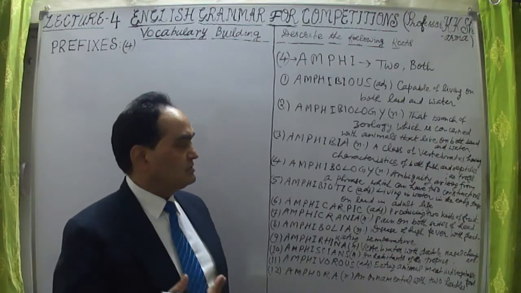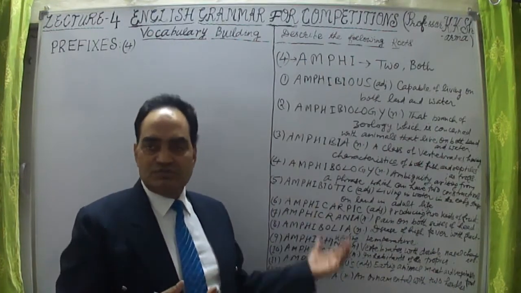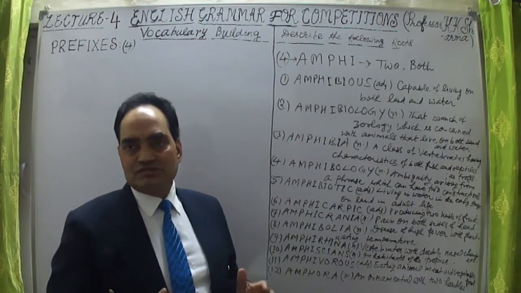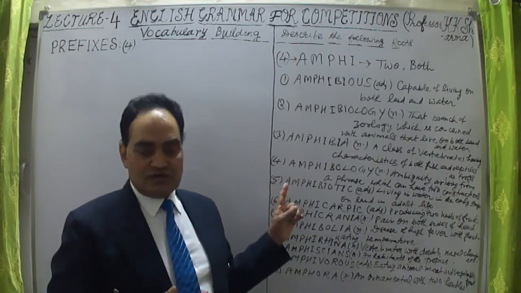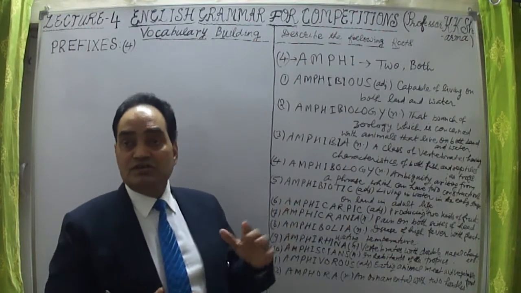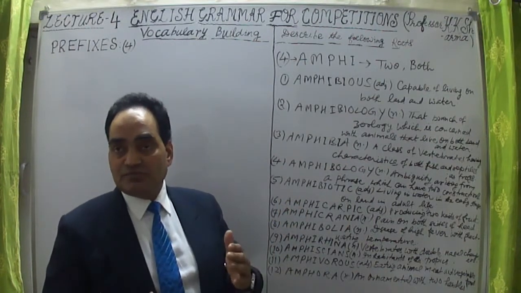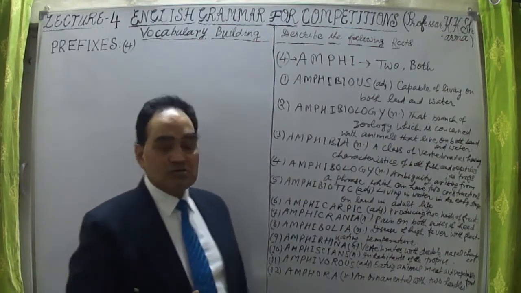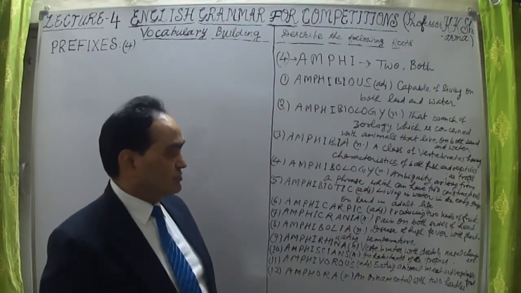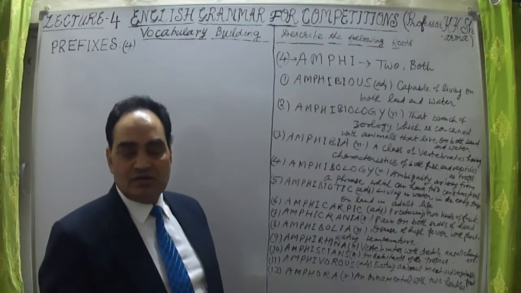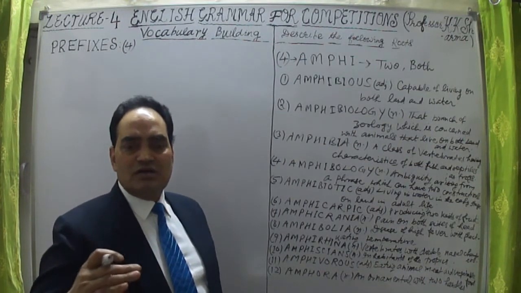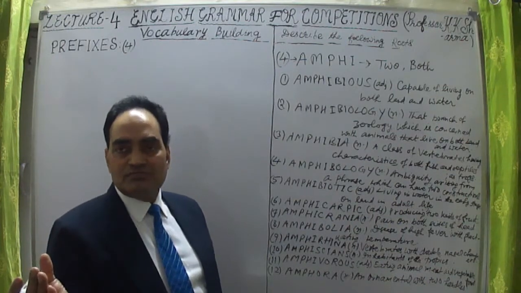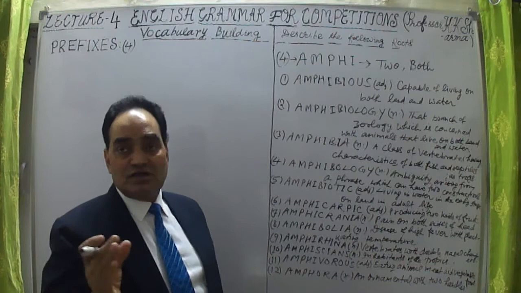The words which are based on this word amphi will enlighten you with a number of other words. You will find it much easier to interpret their meaning and find what they actually mean. Let me explain what kind of words these are. They are going to enlarge and enhance your vocabulary by 50 to 60 words.